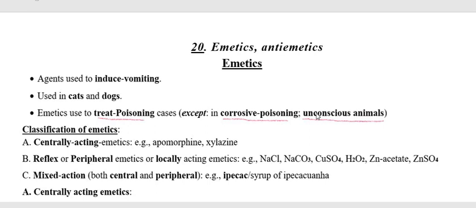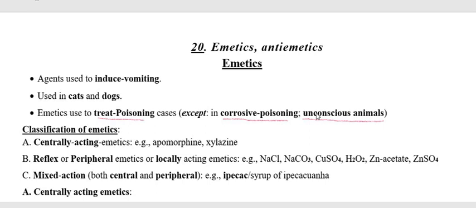So because of this reason, we are not going to use the emetics to treat the poisoned animal if the poison or toxicant is corrosive in nature.